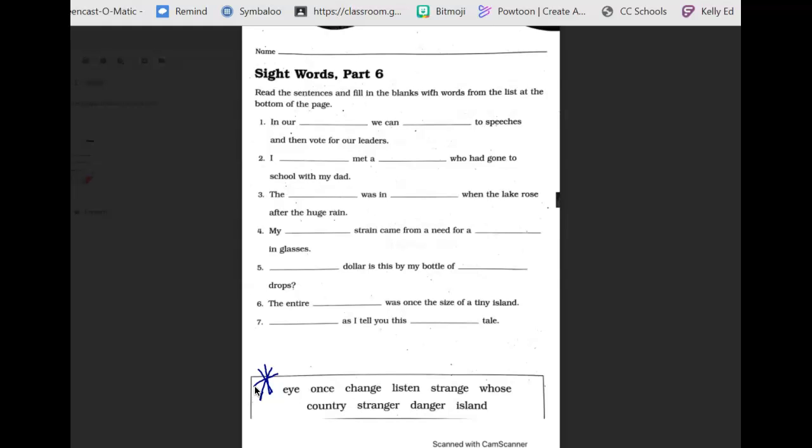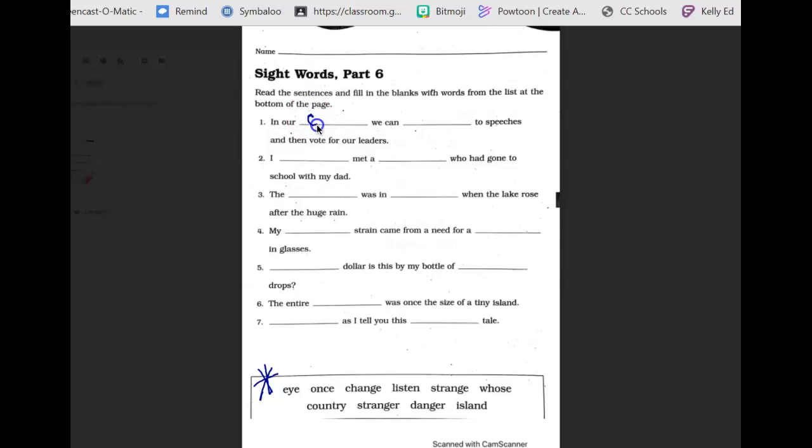Where would they go? So let's look at sentence number 1. In our blank, we can blank to speeches and then vote for our leaders. Now, some of these words may be used more than once. I'm going to put a little check beside it as I use it, but we might get to use one again. And you are welcome to pause in between before I put the answers and see if you get it right.